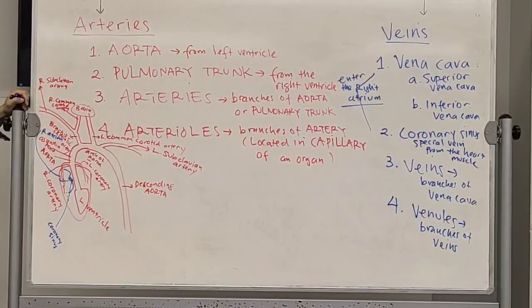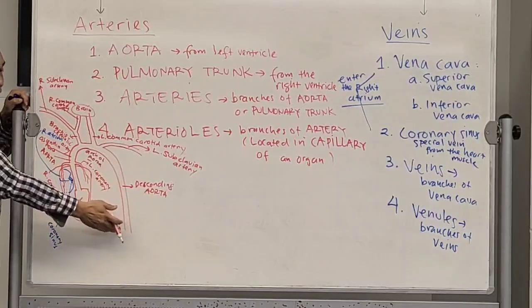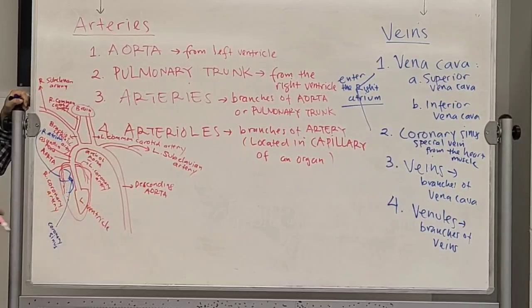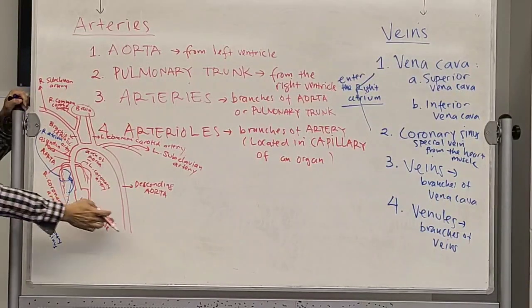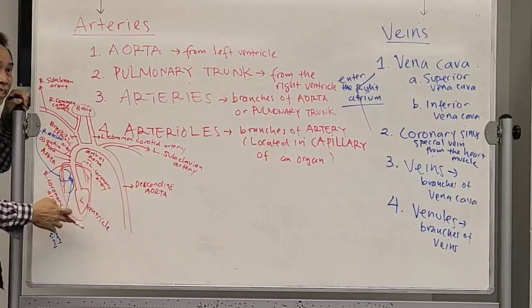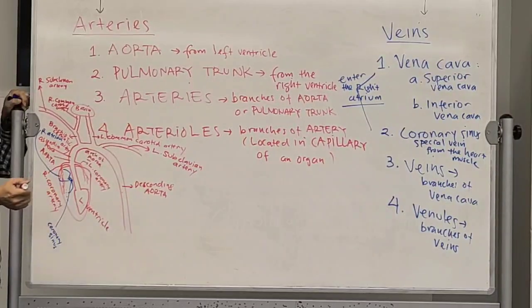So there are three parts of the aorta: ascending, arch, and descending. The one that's going down, of course, will go to many organs in our body: your kidney, your liver, your stomach, a lot of them. Therefore, there will be a lot of arteries coming from the descending aorta.